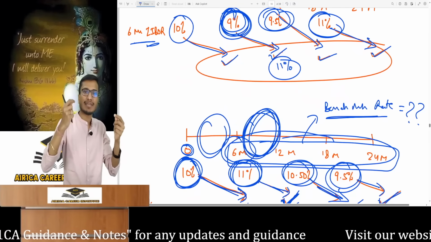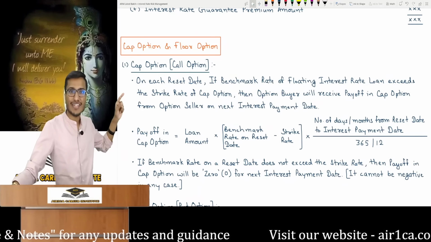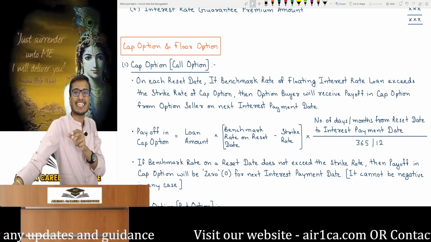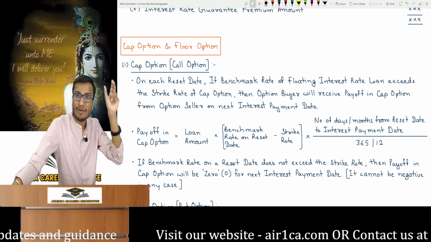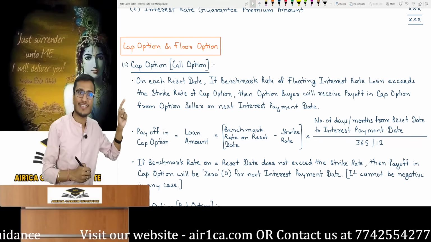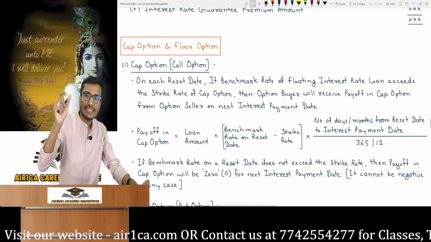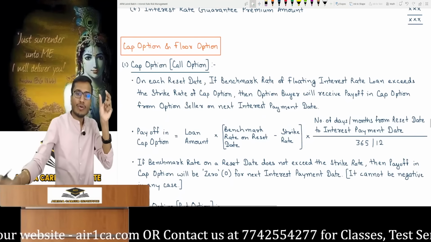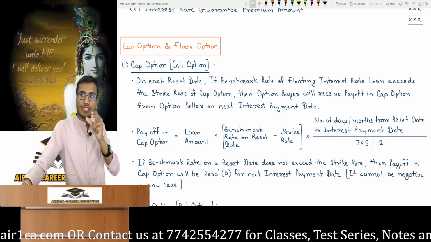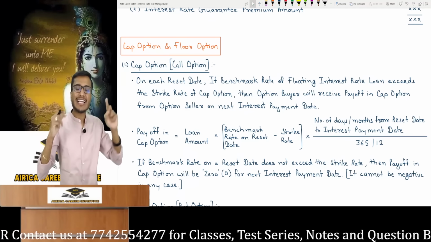There is a question where you make this mistake. I have written here clearly, for those who don't understand. If the benchmark rate exceeds the strike rate, you must compare it with the benchmark rate. The benchmark rate means LIBOR, MIBOR, BPLR. You should not compare with the plus percentage component. I've clearly explained, yet mistakes occur. For cap and floor options, students, please note that your reference rate for making these important comparisons is exclusively the benchmark rate, such as LIBOR, MIBOR or BPLR. The fixed component with the plus sign is not used. It is for actual interest calculation. But do not consider it when checking for the payoff.